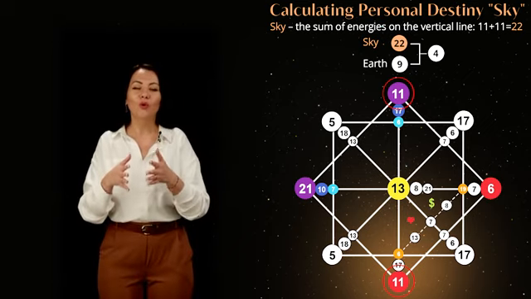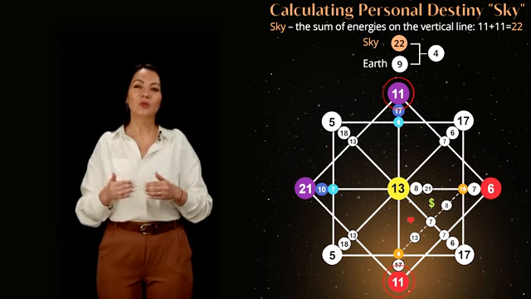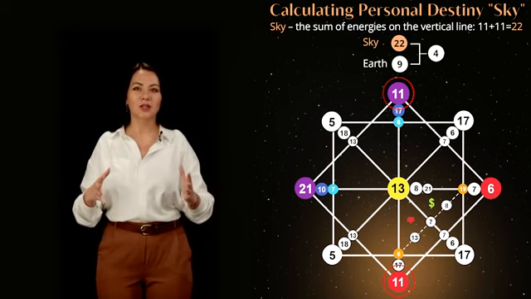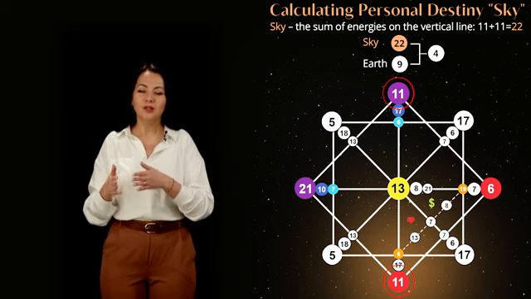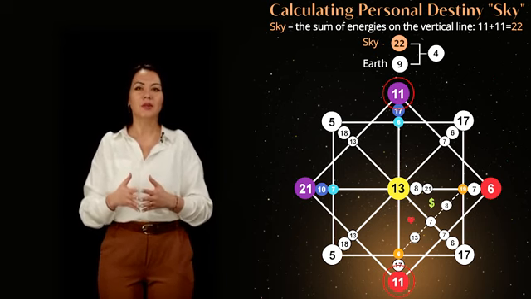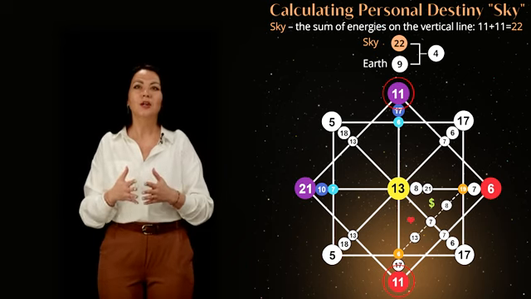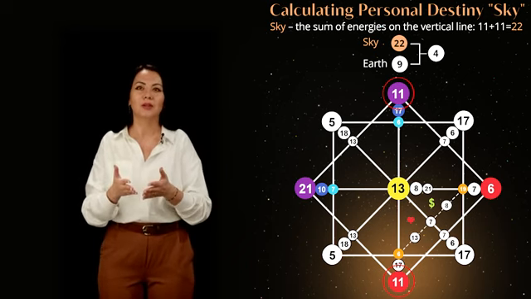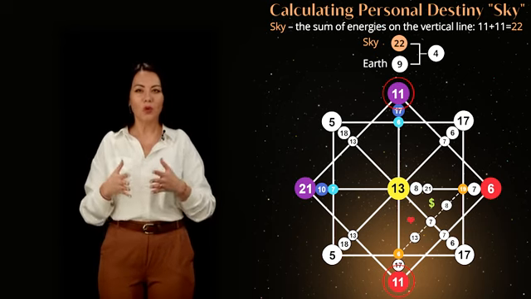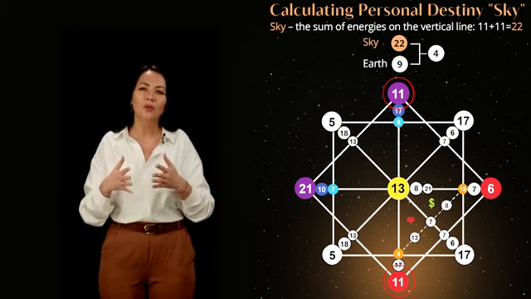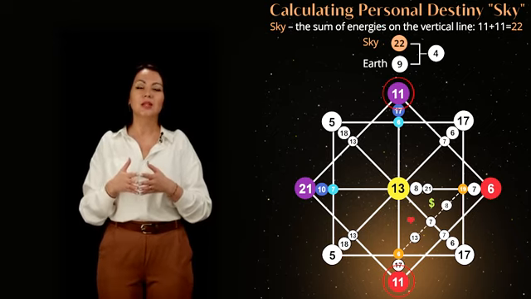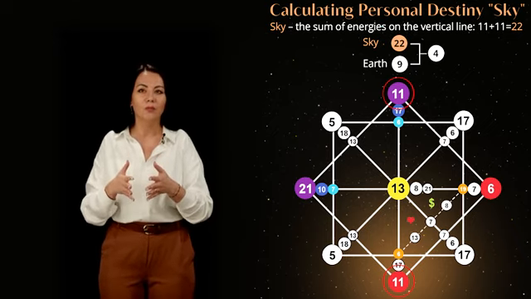Let's move on to calculating the destinies in the matrix. We calculate the personal destiny using the diagonal square. It requires a few steps. Reminder: the vertical line in the center of the matrix represents the sky. Let's perform the first step with the energies at the top and bottom of the skyline. In our example, it's two energies of 11, resulting in a sum of 22. 22 energy represents the spiritual tasks of the personal destiny, denoted as sky in the calculator.